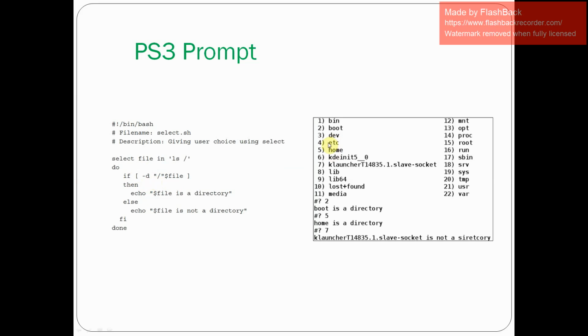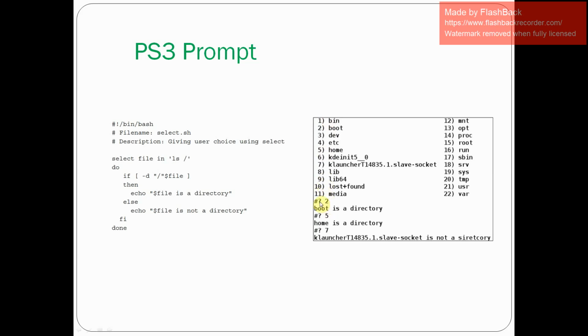For example, if I opted for 4, it will be a directory. Then echo $file is a directory, so etc is a directory, and that information will be displayed. If it is not a directory, that information will come here. If you see the execution, these are all the directories available under the root directory, and numbers are associated with each and every entry.